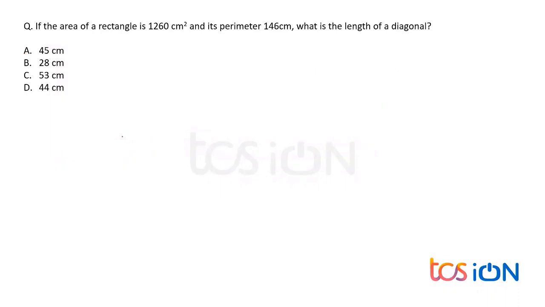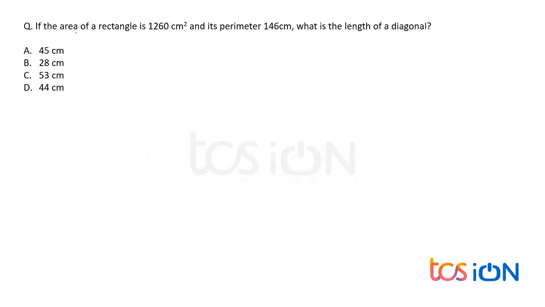Now given, the area of a rectangle is 1260 centimeters square and the perimeter is 146 centimeters. What is the length of a diagonal? Oh God. Fine. Now how to answer? You just try to answer on your own. If not, I'll help you. Just pause the video and then try.